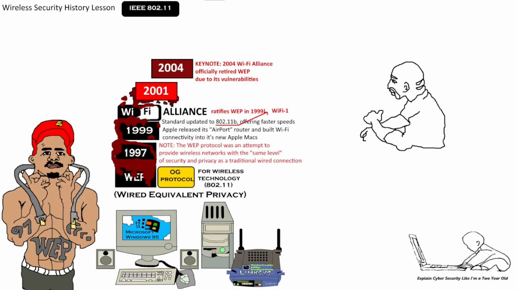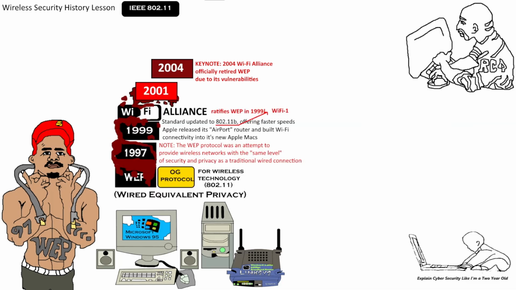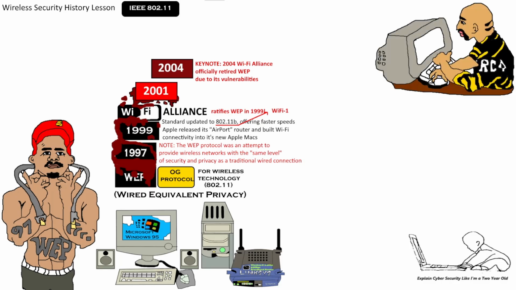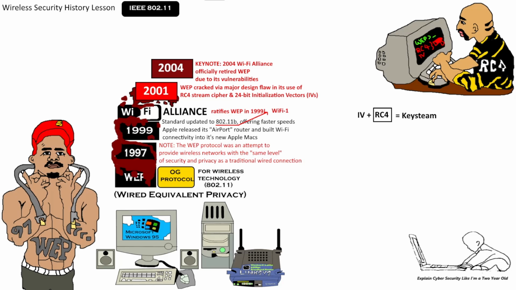Now, the way Homeboy's wireless setup was cracked was through vulnerabilities in the WEP protocol, as mentioned, but what exactly were these vulnerabilities? Well, let's explain. WEP had some inherent major design flaws in its use of the RC4 stream cipher, which stands for Rivest Cipher 4, and the use of a 24-bit initialization vector, IV. And the issue back then wasn't necessarily the cipher or the IV per se, but the way it was used to generate the key stream, which used an algorithm like this: the IV plus the RC4 cipher equaled the key stream, which was then XORed with the original plaintext, which then created the ciphertext.